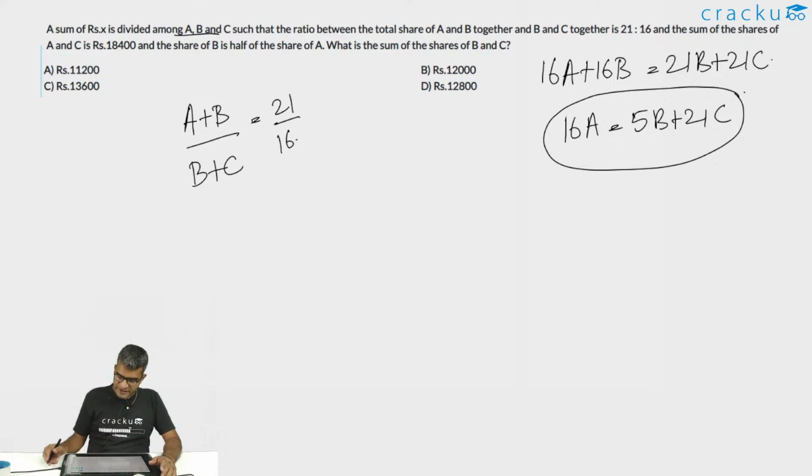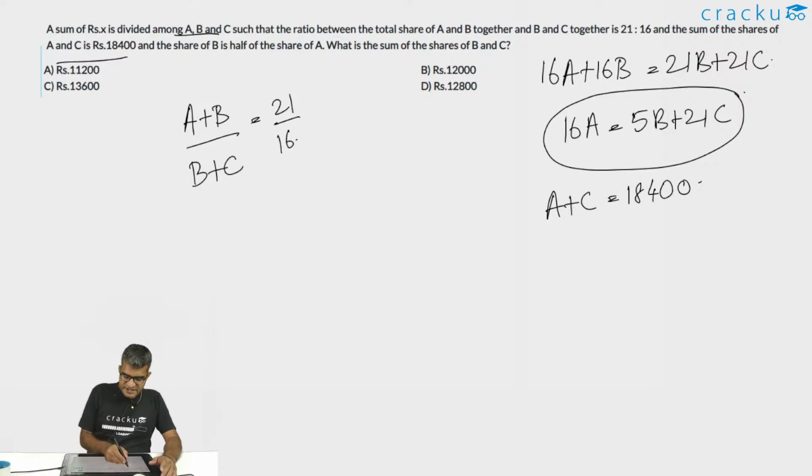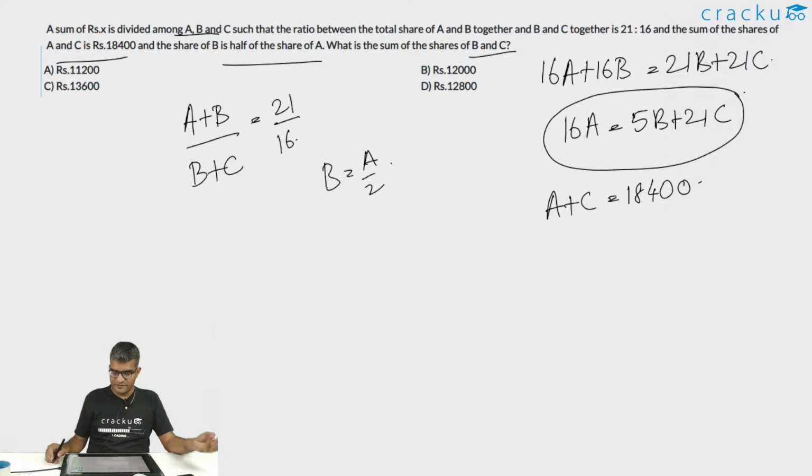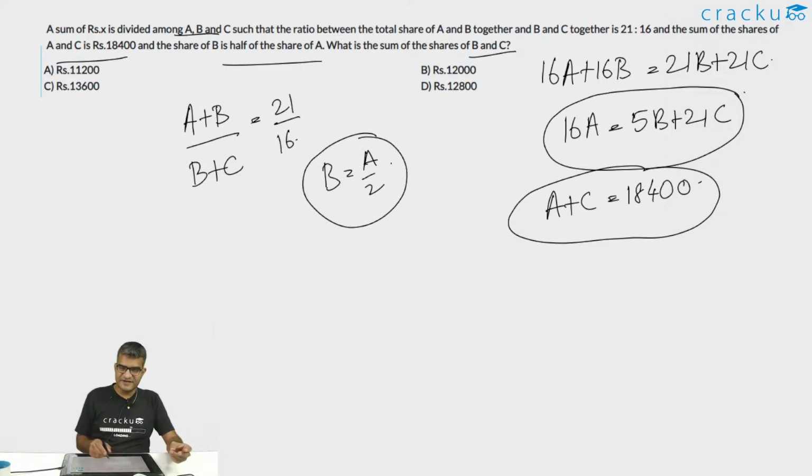Now, we are told that the sum of the shares of A and C is 18,400. So, A plus C is equal to 18,400. And the share of B is half the share of A. So, B is equal to A by 2. What is the sum of the shares of B plus C? So, we need to calculate the value of A, the value of B, and the value of C. We have been given three equations and we have three unknowns. Once we calculate that, we need to calculate the value of B plus C.